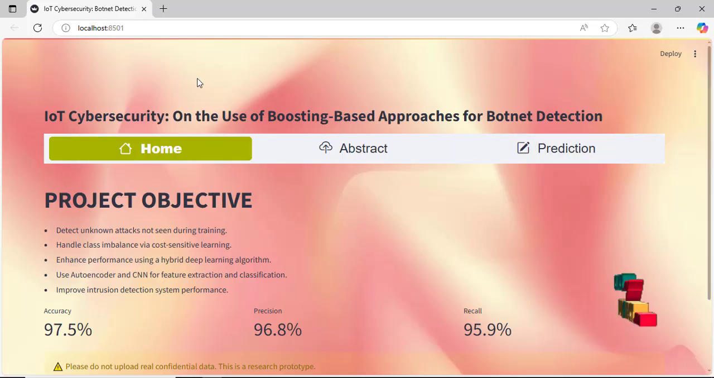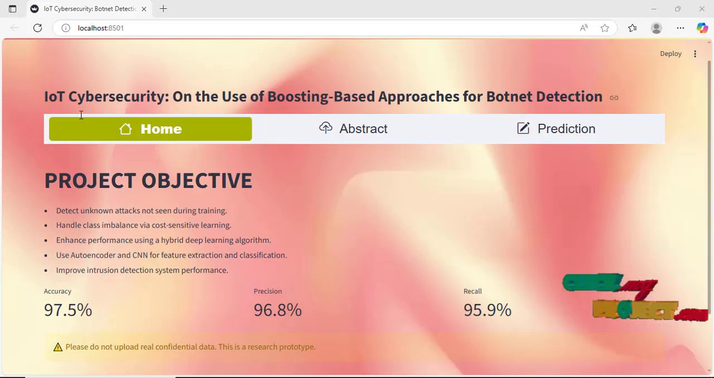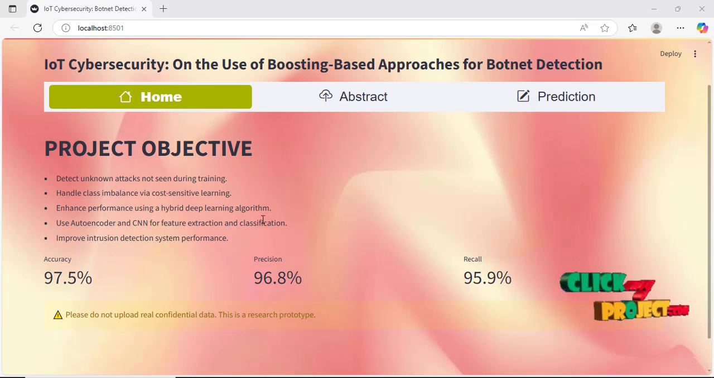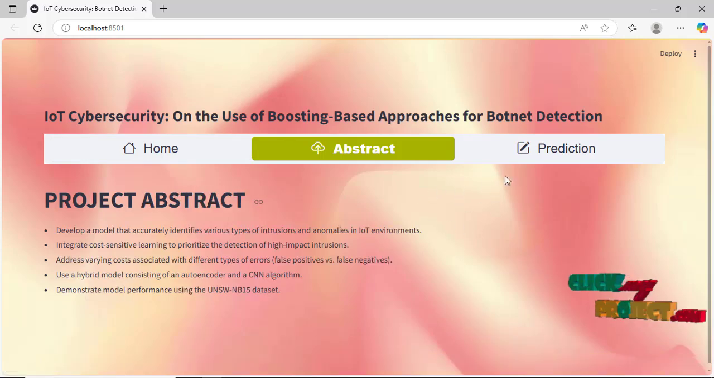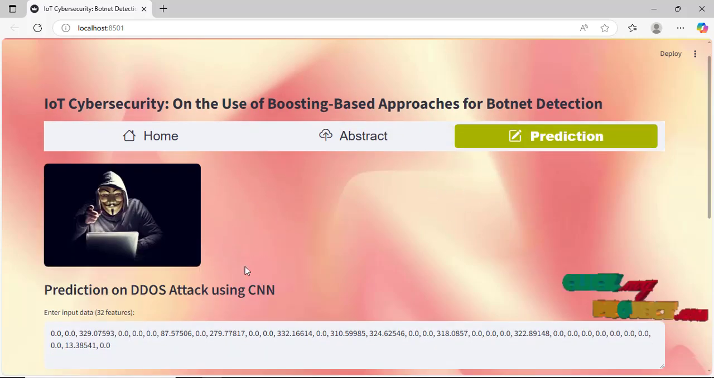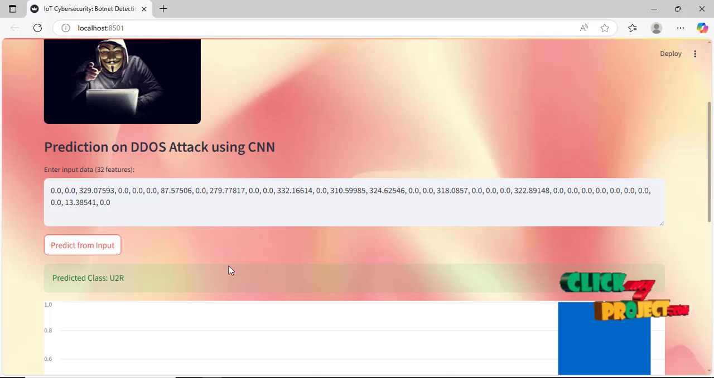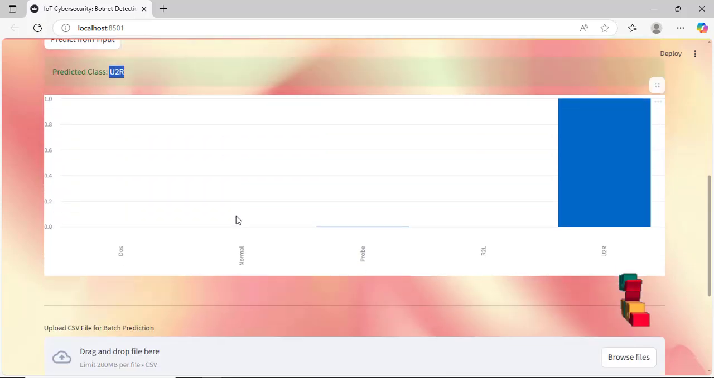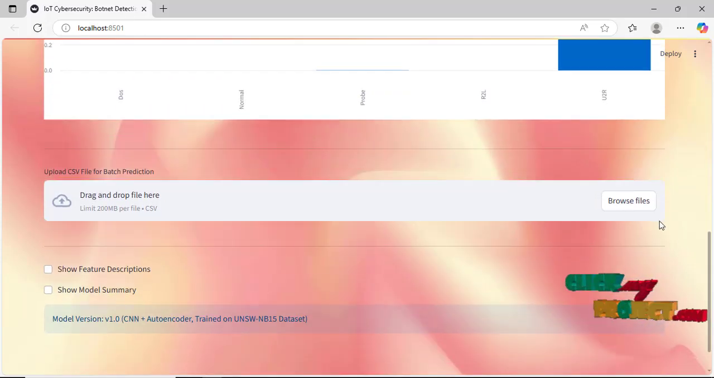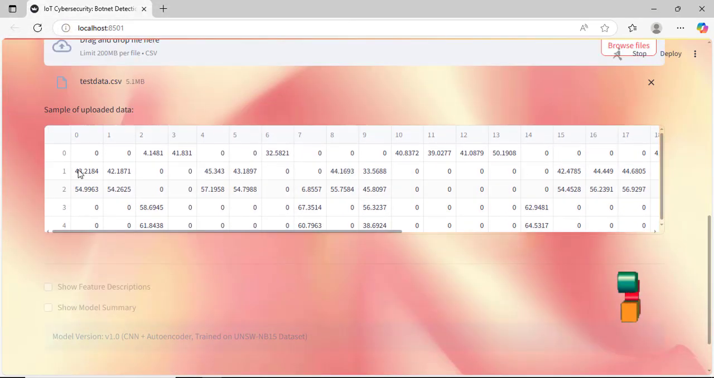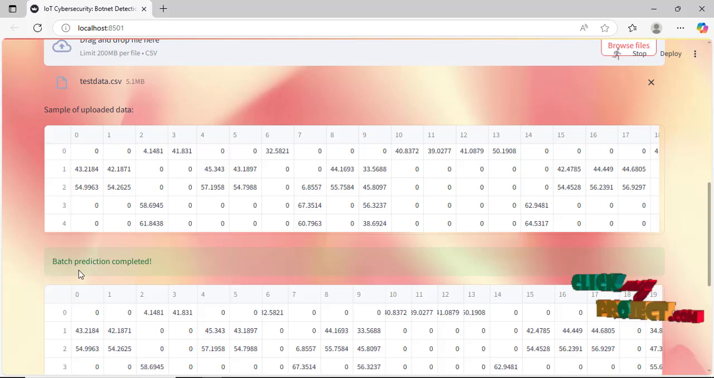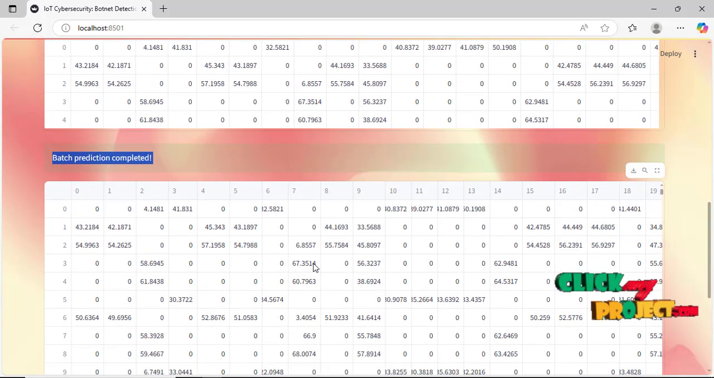Next is the home page. Streamlit-wise, this is the home page. We get the testing accuracy, training, precision, recall and abstract. Then in the prediction part we enter the details to find which type of attack will occur. We check it after applying the testing data. So these are the test data, we analyze them, and the batch will be completed.